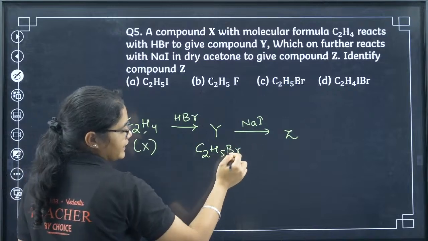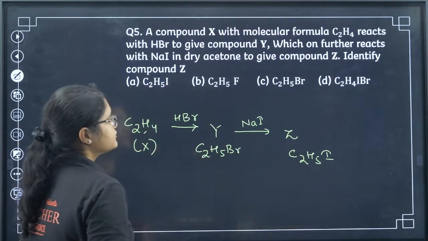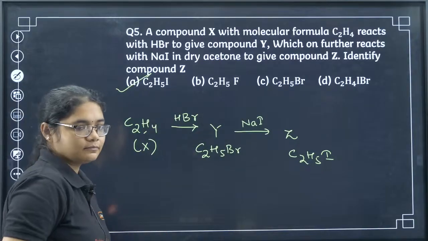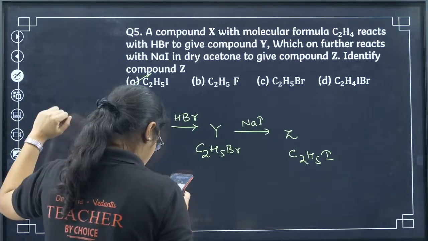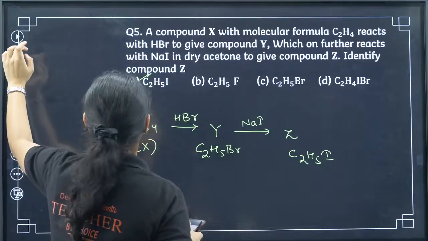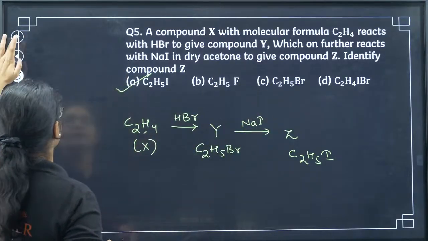Then when you treat it with NaI, you will get C2H5I. So this gives option A, iodoethane. Yes, Neon and Sangeeta, both of you are correct. Aditya, it is A. Y is C2H5Br, but Z is C2H5I, so that is why option A.